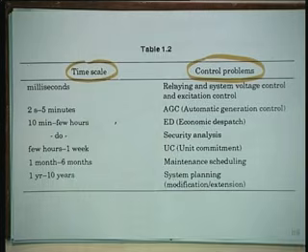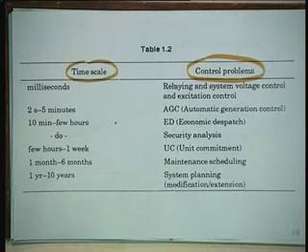Milliseconds, relaying and system voltage control and excitation control, they do not give much time. You have to identify fault in no time. That is why when you studied circuit breakers in your undergraduate, you know now they are fast operating, fast clearing fault, maybe 2 cycles, half cycle, they have gone up to half cycle. It can't be magic within no time, some minimum time has to be given.